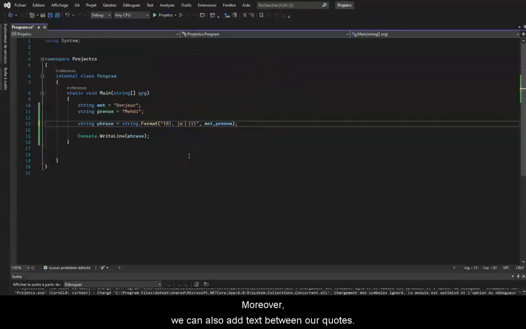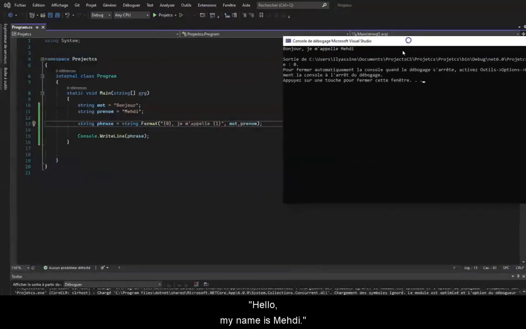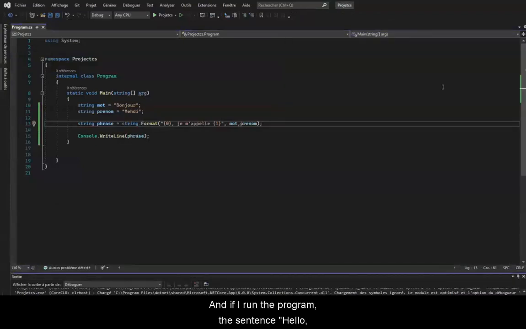Moreover, we can also add text between our quotes. After the brace, I can put a comma and write my name to obtain the following sentence: Hello, my name is Mehdi. And if I run the program, the sentence "hello, my name is Mehdi" is displayed correctly.